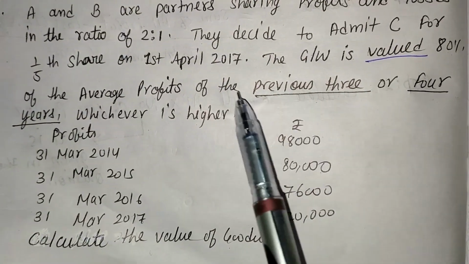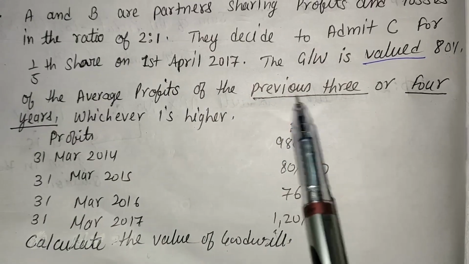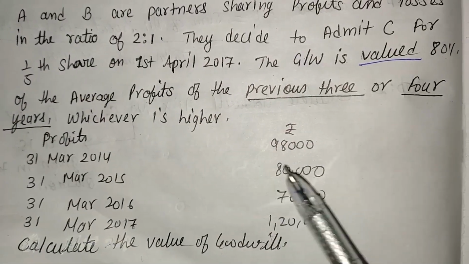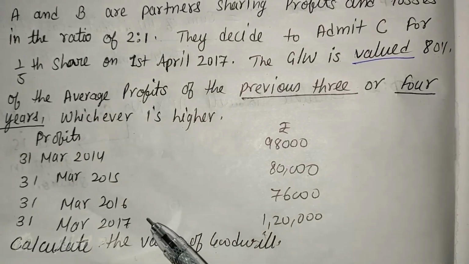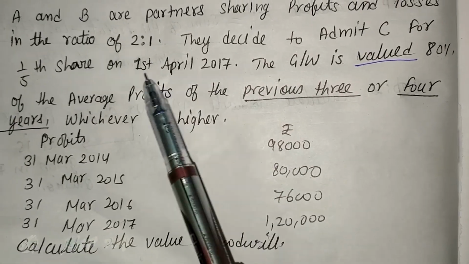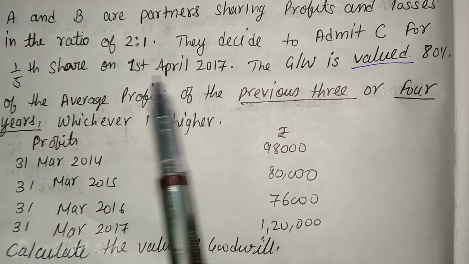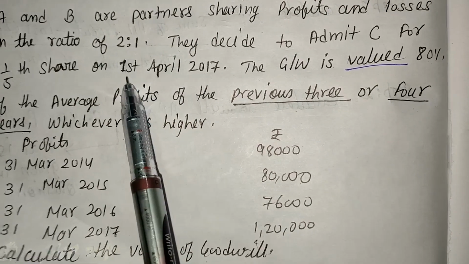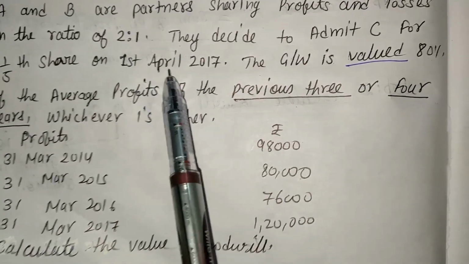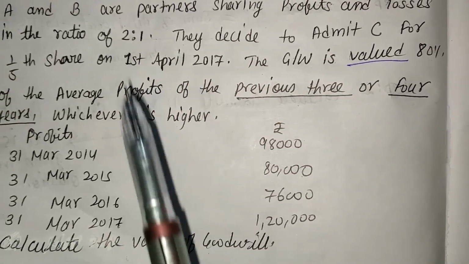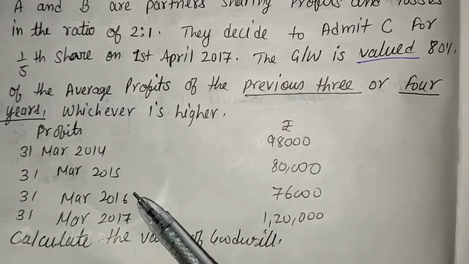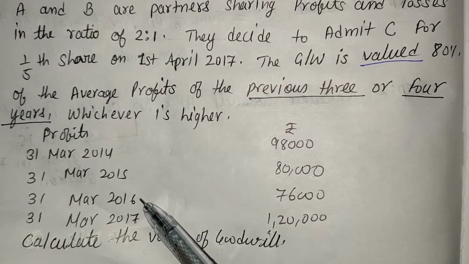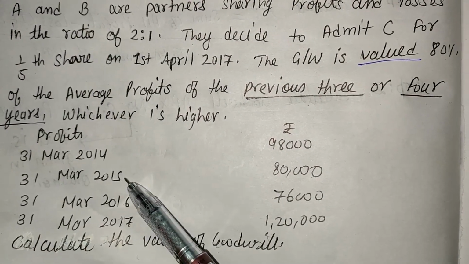Now, first of all, we will calculate average profit for 3 years. So, there are 4 years, 14, 15, 16 and 17. We choose according to this date. The date is given in the question, that is 1st April 2017, and the last 3 years are 31st March 2017, 31st March 2016 and the 31st March 2015.